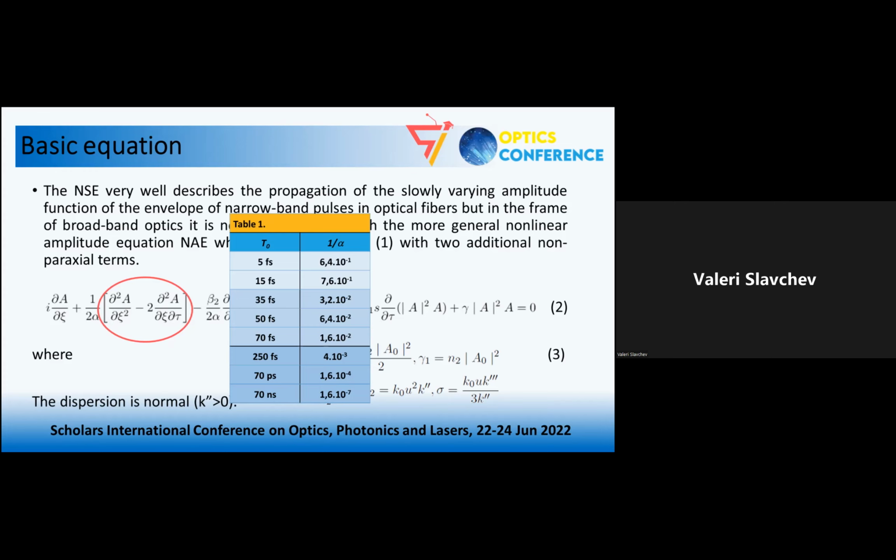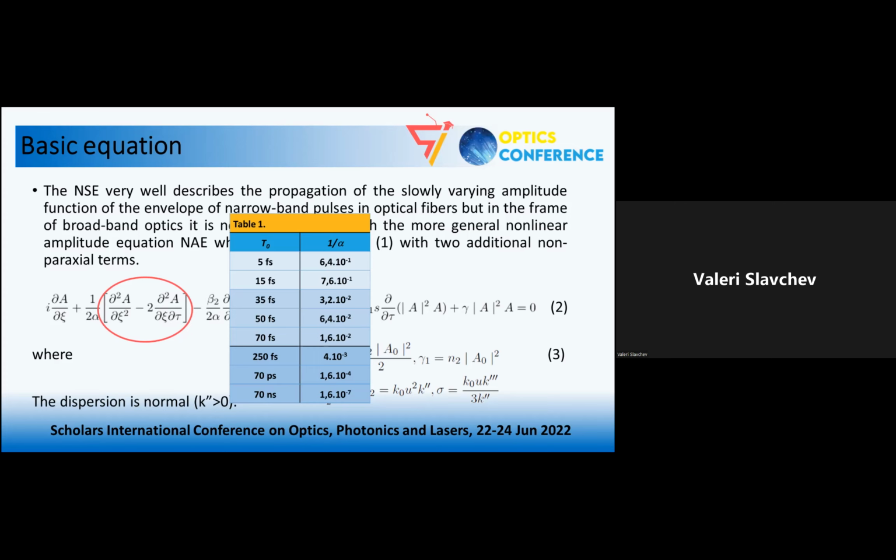As you can see here before the brackets, we have a multiplier, and on this table here, I have presented the value of this multiplier for laser pulses with different time duration. As you can see, when we have ultra-short optical pulses with 15 or 5 femtosecond, this multiplier has a significant value, and the expression in the brackets has to be taken into account.